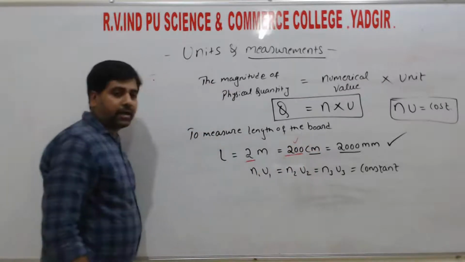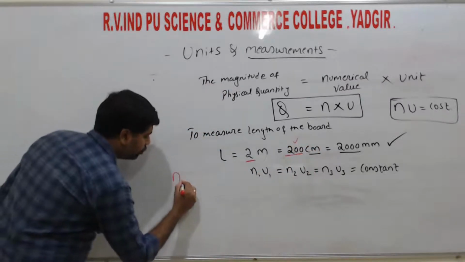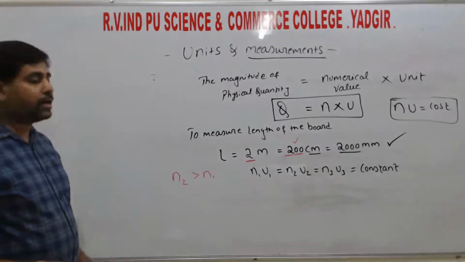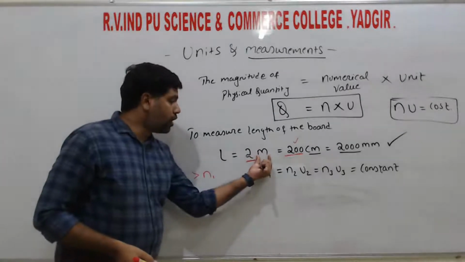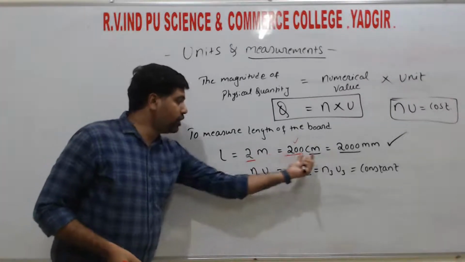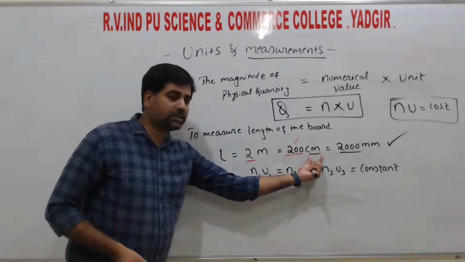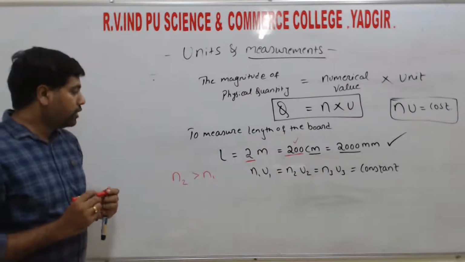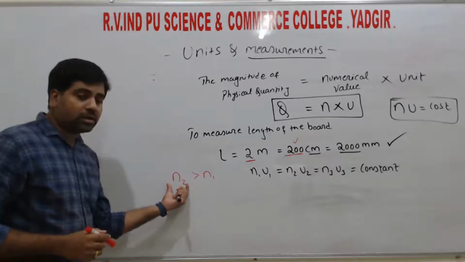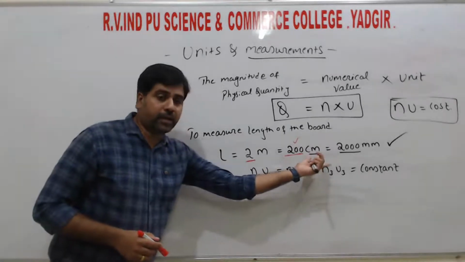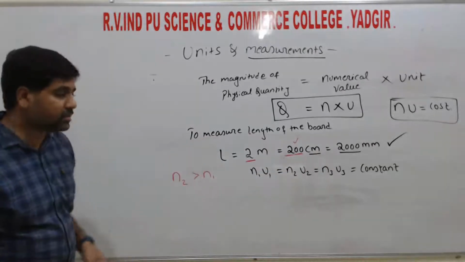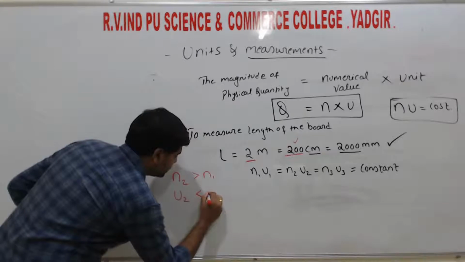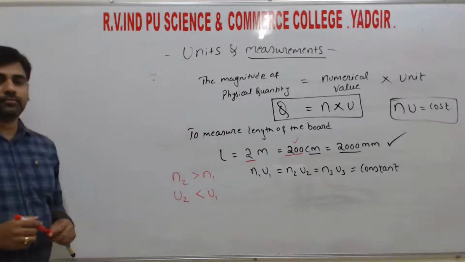200 is greater, that is n2 is greater than n1, right? So if you observe the u values, that is the units, meter and centimeter, by this we can say that if the numerical value is large, then its unit must be less, that is centimeter is less. So if I write here, u2 is less than u1, right?